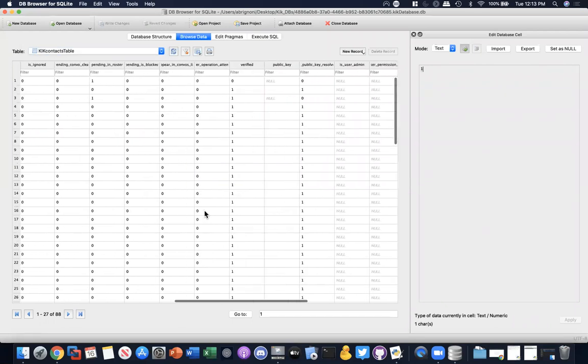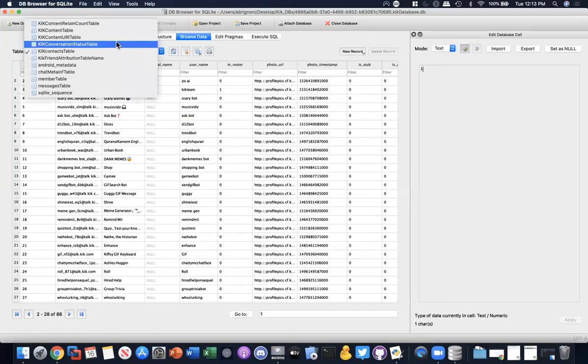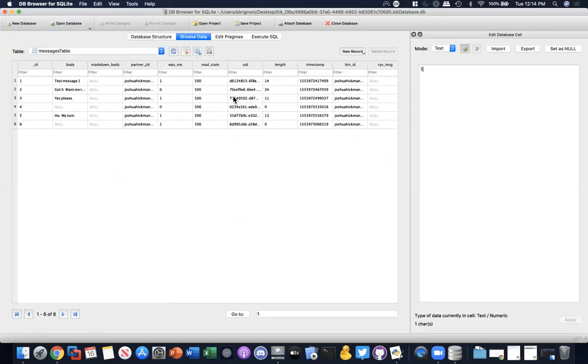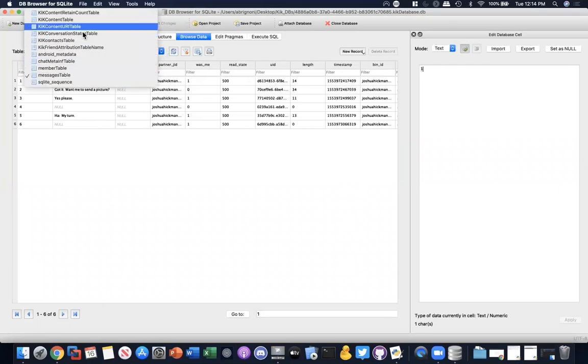And again, depending on your case, you might need to go around this whole thing, or maybe you want the chats. The chats should be around here somewhere. Let me see, where are they at? I'm getting older and not getting any younger. Let's remember messages. There we go. All right, so we got some messages here, and this will work on Thursday with the messages. But for now we want the contacts table.